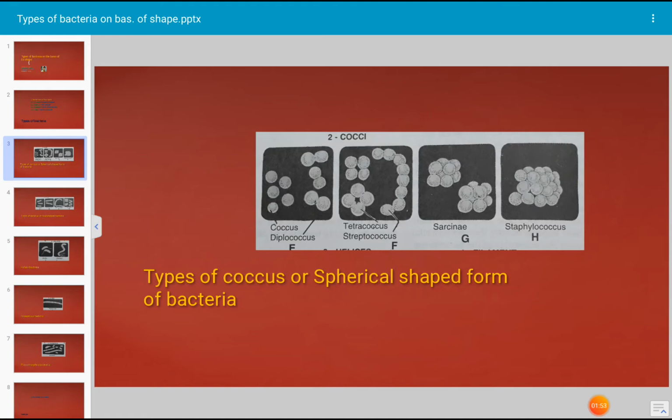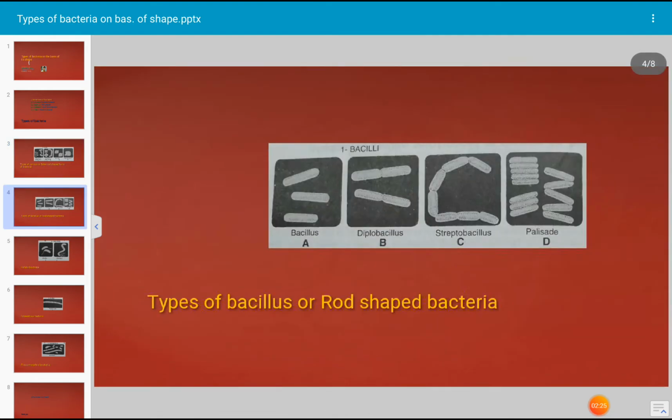When the spherical shaped bacteria occur in a cluster or in a group, they are described as staphylococcus bacteria. When the spherical bacteria or cocci occur in a group of 8 cells arranged in a cubical colony, they are described as Sarcina type of bacteria. Let us see another form of bacterium which is very common, that is bacillus.